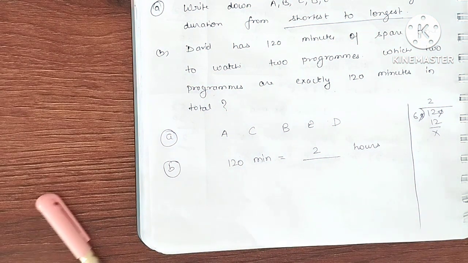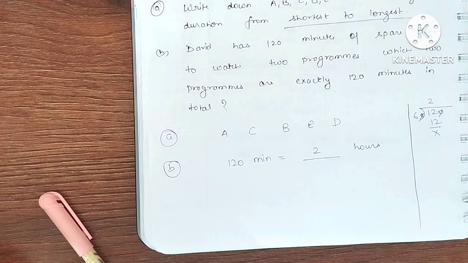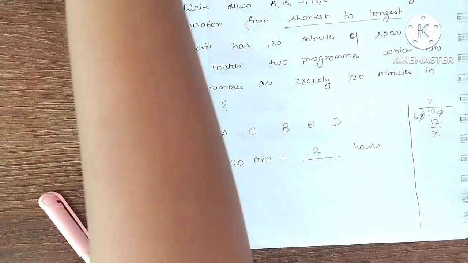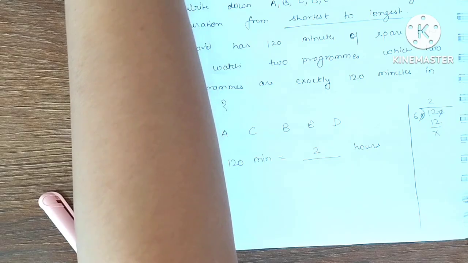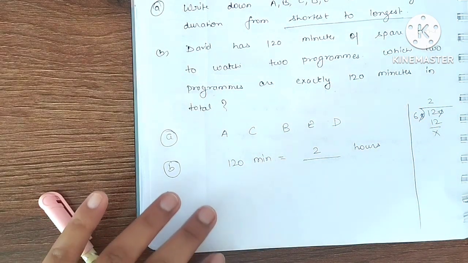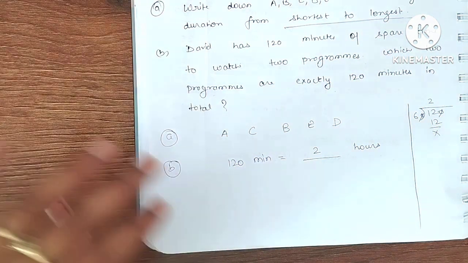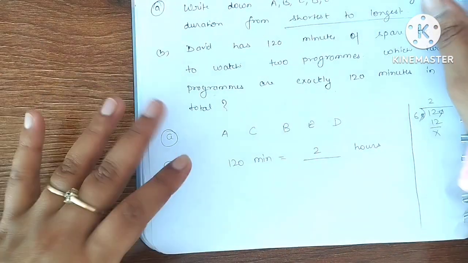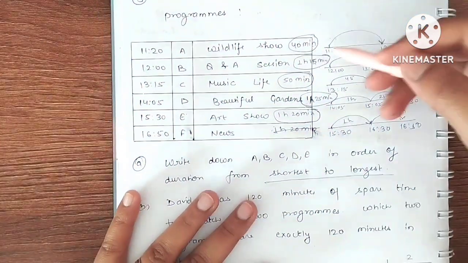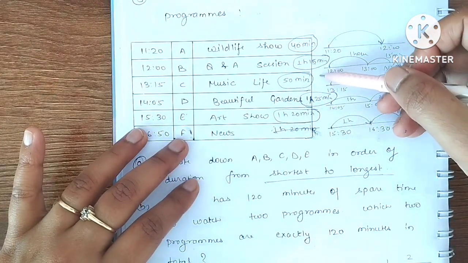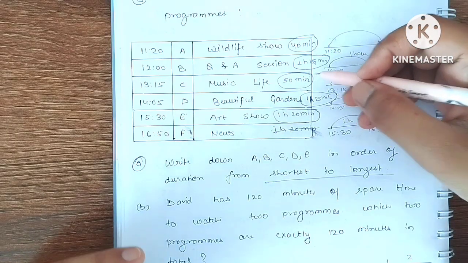ये बात clear हो रही है? What the question is saying? Question is saying David needs to watch TV for 120 minutes. Okay. So which 2 shows have the duration of 120 minutes? But what I have calculated is each duration in the combination of hours and minutes.